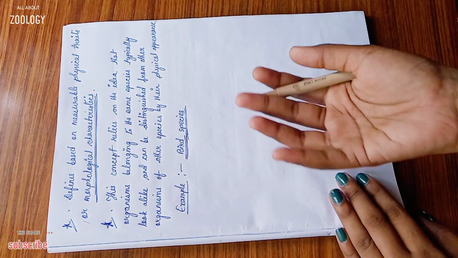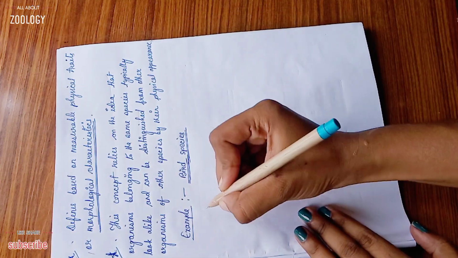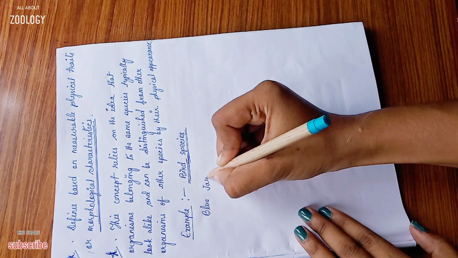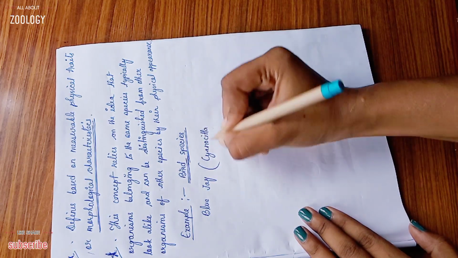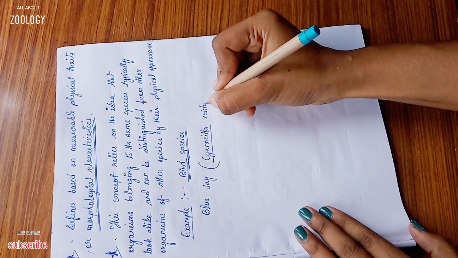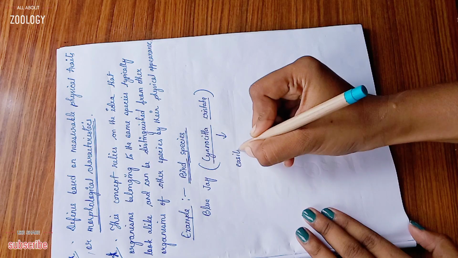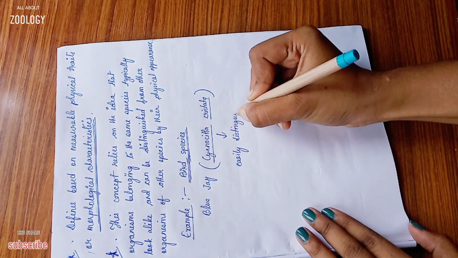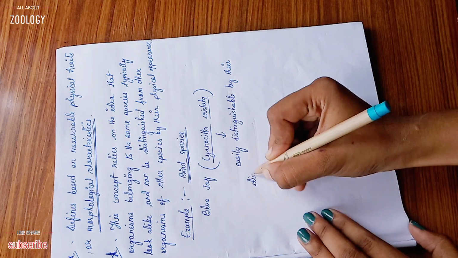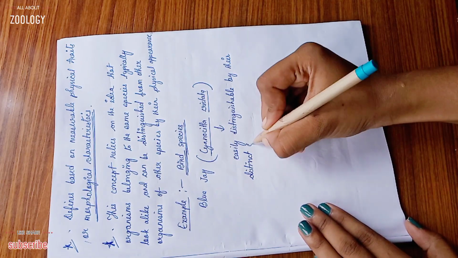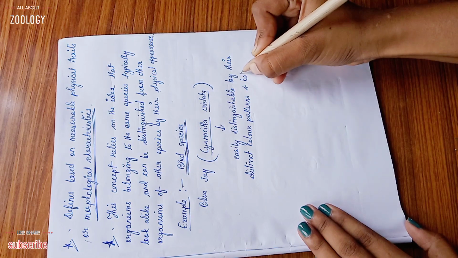So let's talk about the blue jay bird. The bird species blue jay, their scientific name is Cyanocitta cristata. They are easily distinguishable by their distinct color patterns and their body shapes.